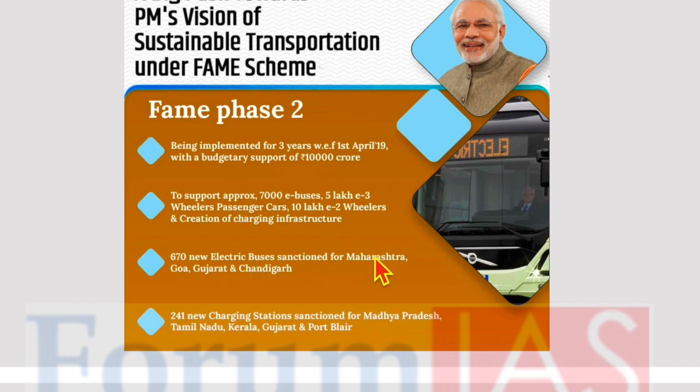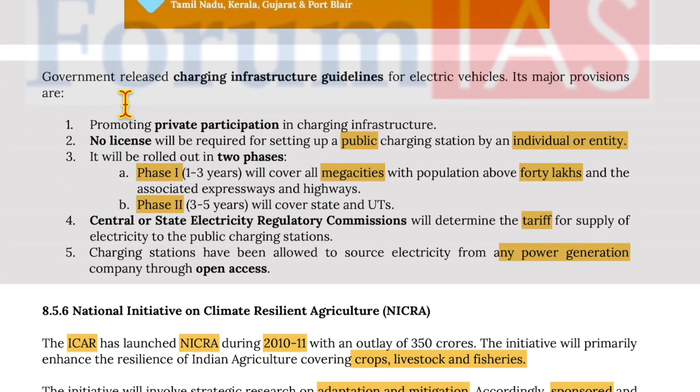670 new electric buses were sanctioned for Maharashtra, Goa, Gujarat and Chandigarh under the FAME 2 project. 241 new charging stations were sanctioned for Madhya Pradesh, Tamil Nadu, Kerala, Gujarat and Port Blair. The government released charging infrastructure guidelines for electric vehicles. Its major provisions include promoting private participation in charging infrastructure. No license will be required for setting up a public charging station by an individual or entity.